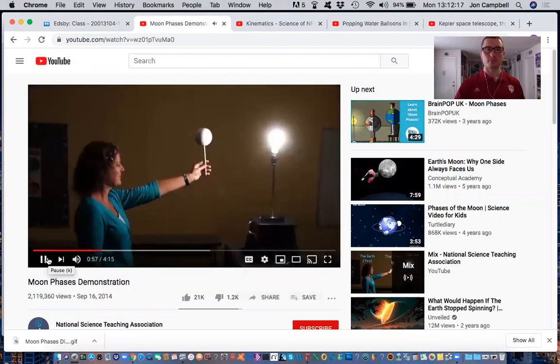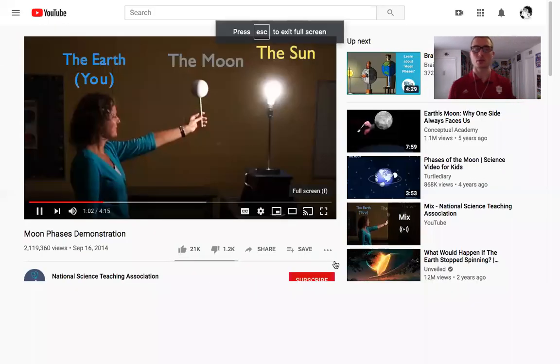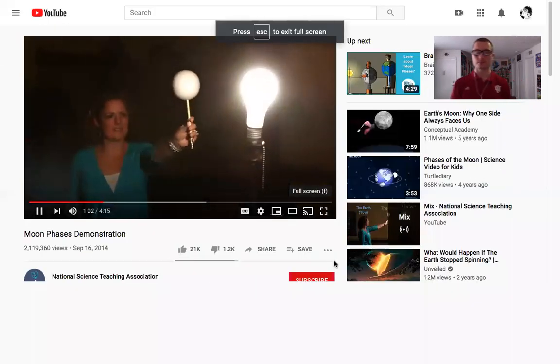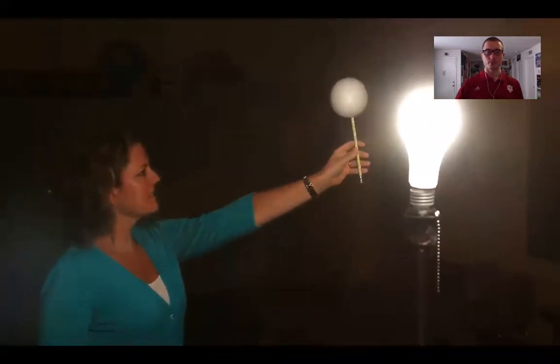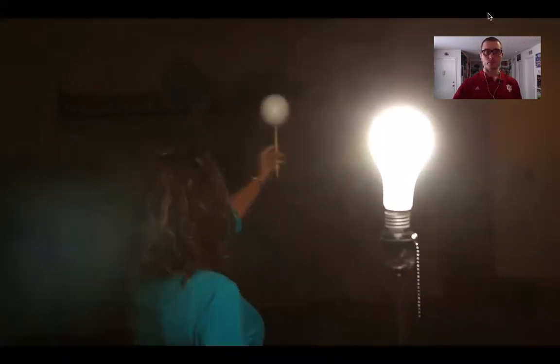We know that the moon orbits the Earth. So in this model, I'm going to get the moon, the foam ball, to orbit the Earth, my head. Notice that no matter where the moon is in its orbit, half of it is always lit up by the sun.